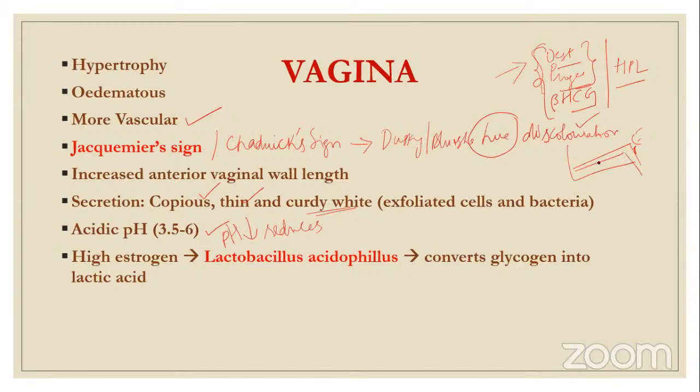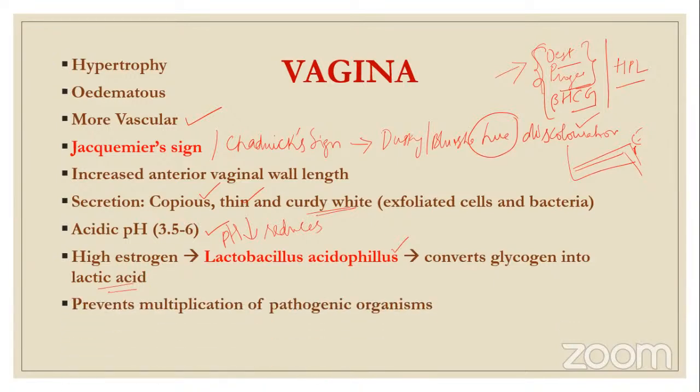Throughout the pregnancy, estrogen and progesterone keep increasing. Because of high estrogen, the lactobacillus acidophilus, which is there in the vagina, starts converting the glycogen into lactic acid, and there is multiplication of lactobacillus. Lactic acid increases.